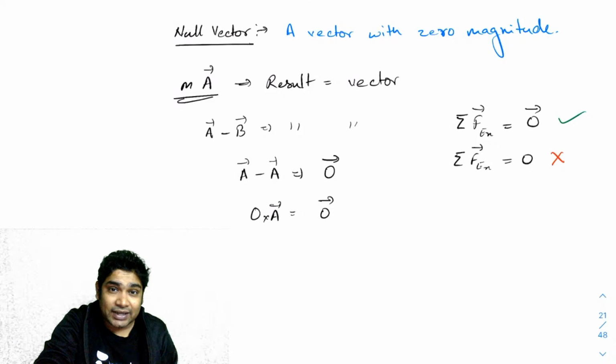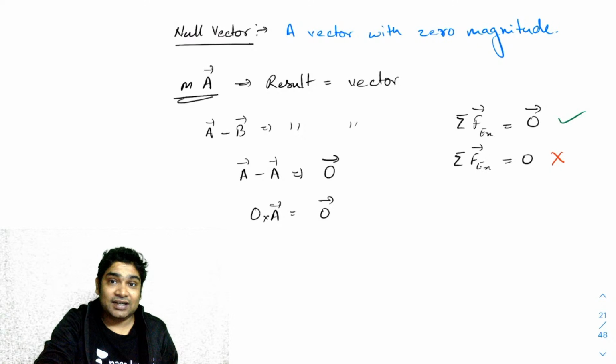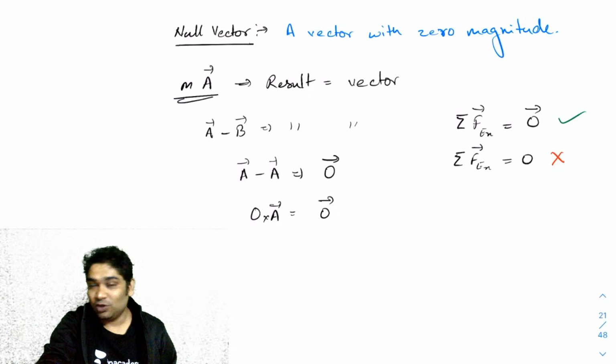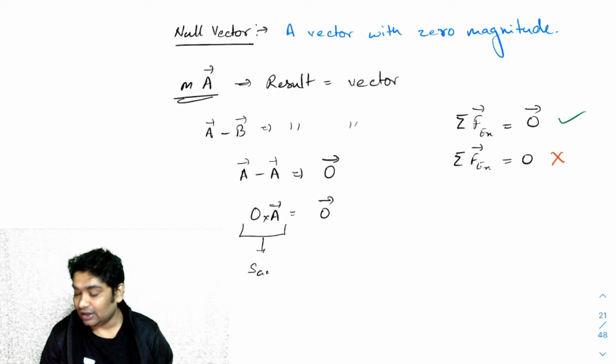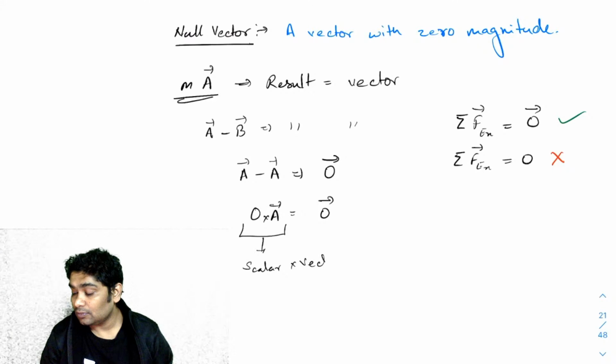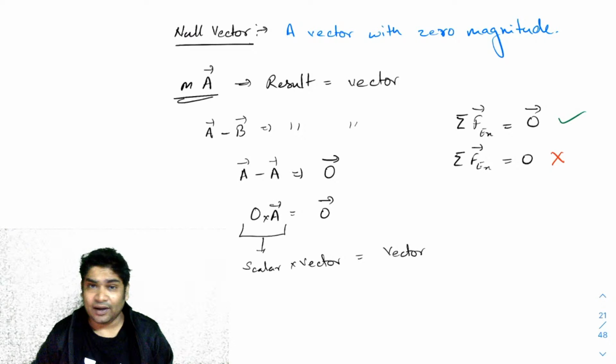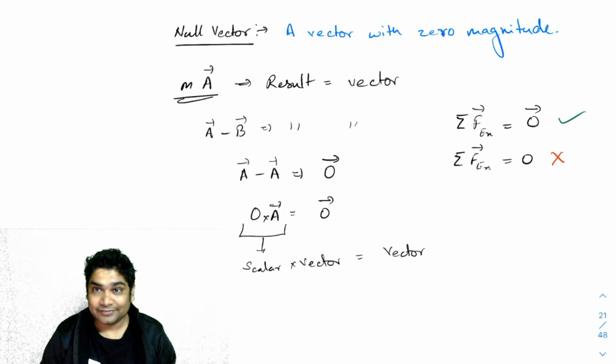Because you're multiplying a scalar with a vector. When you multiply a scalar with a vector, the result has to be a vector. Okay, this is scalar into vector. Scalar into vector should result in a vector. That is why we are using that notation. Okay, I hope you got it now.